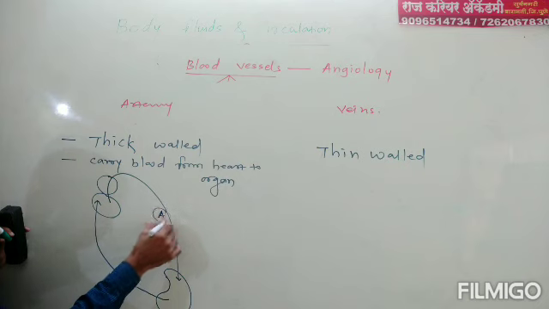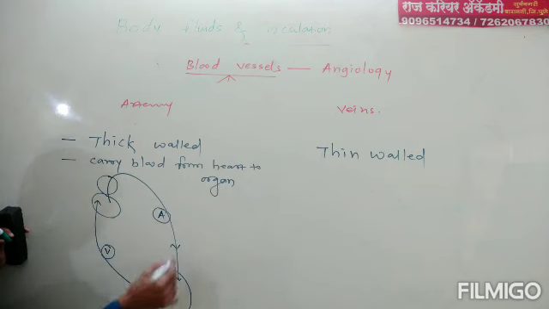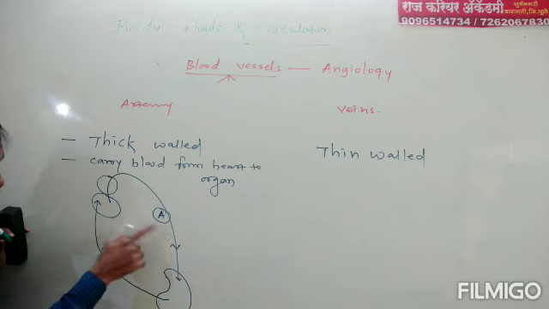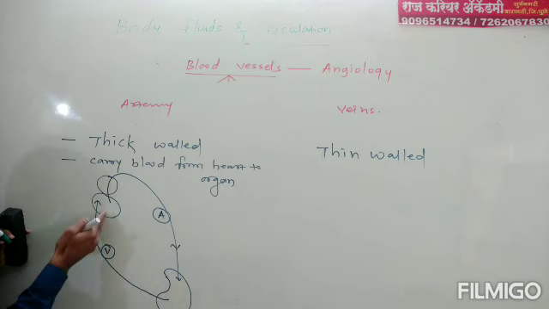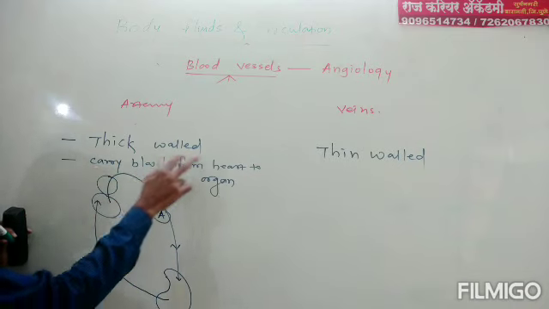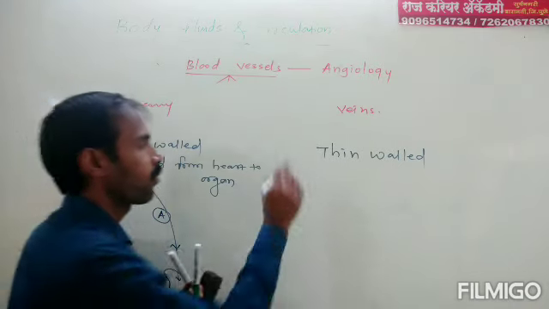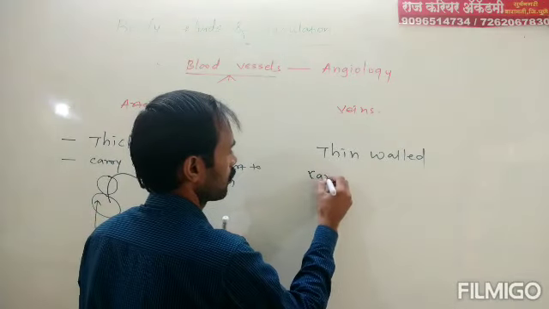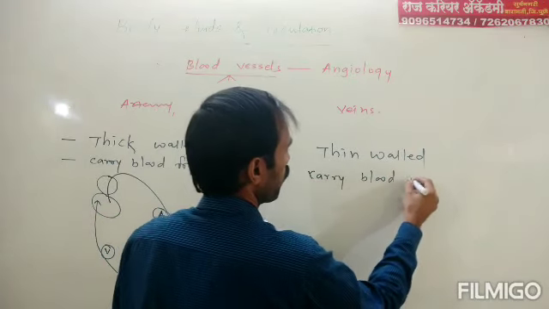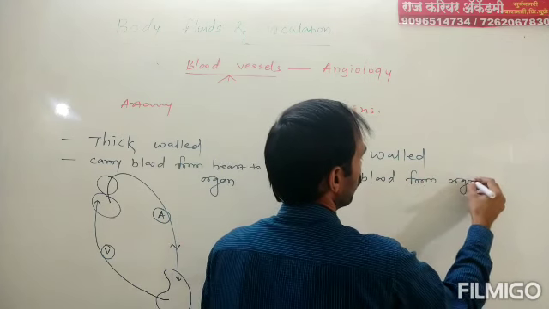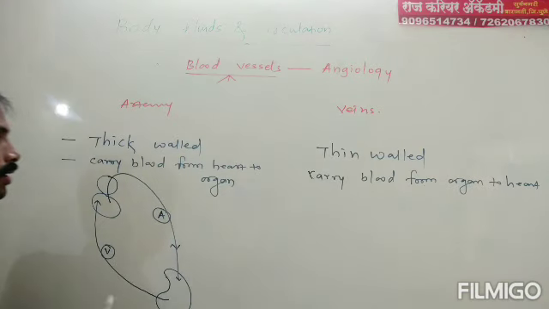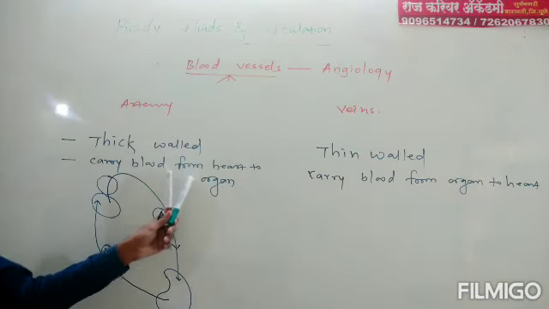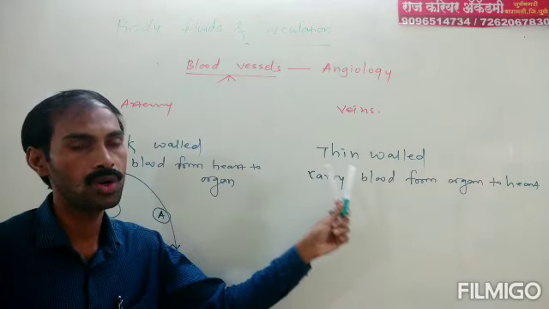This is known as artery and this is known as vein, because this blood vessel carries blood from heart to organ, and this blood vessel carries blood from organ to heart. That is, artery carries blood from heart to organ, and vein carries blood from organ to heart. This is again one more difference.